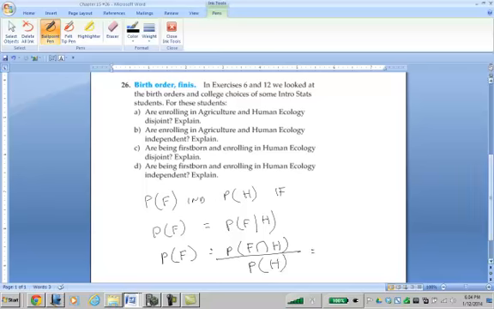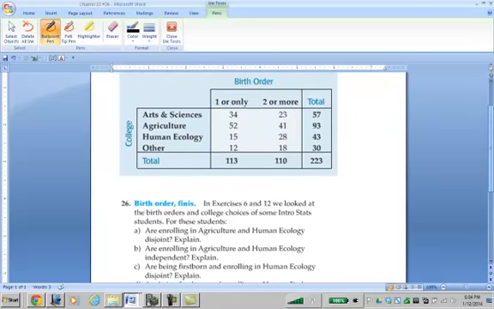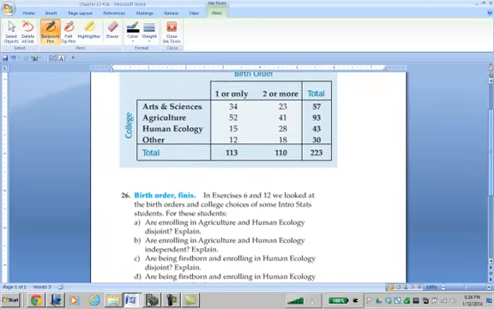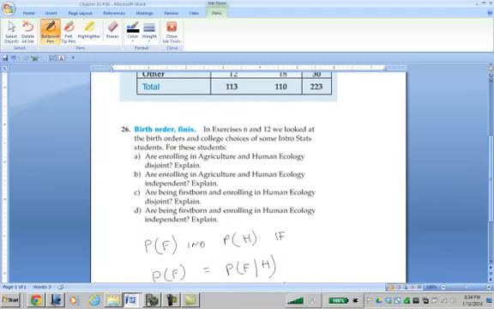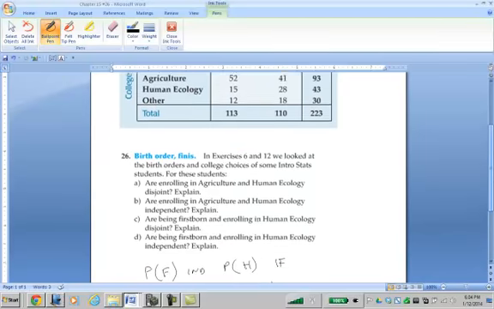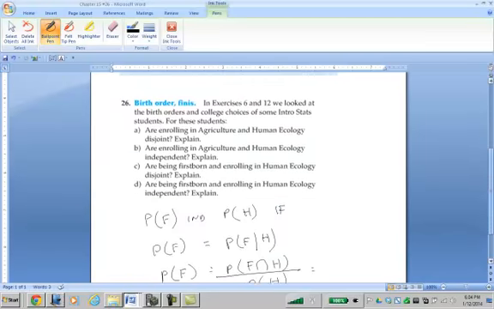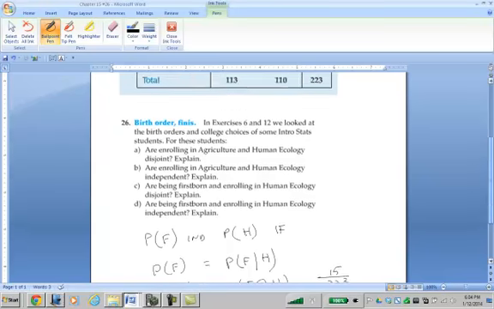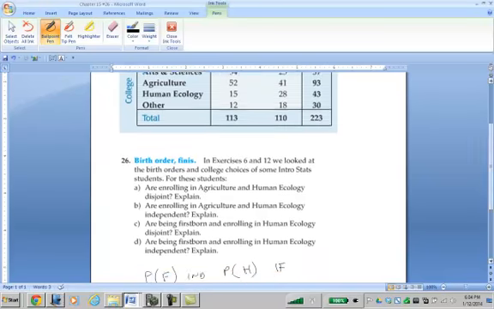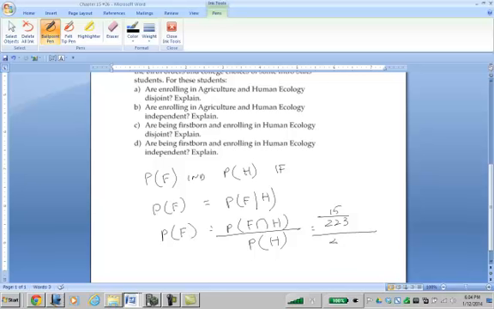So we can get this right out of the table. The probability that you're in human ecology and firstborn is 15 out of 223. And the probability that you're in the human ecology school is 43 out of 223, so the ratio is simply 15 out of 43.